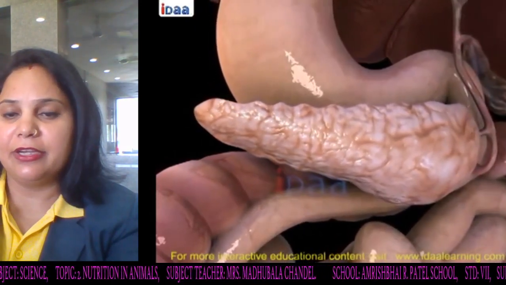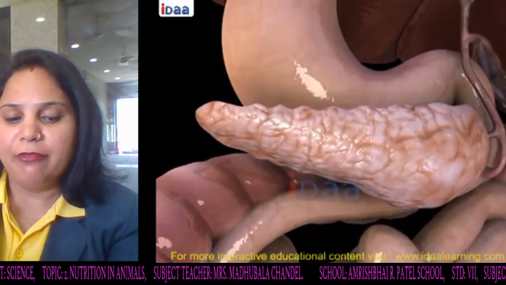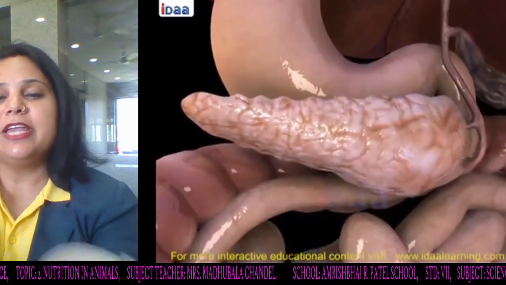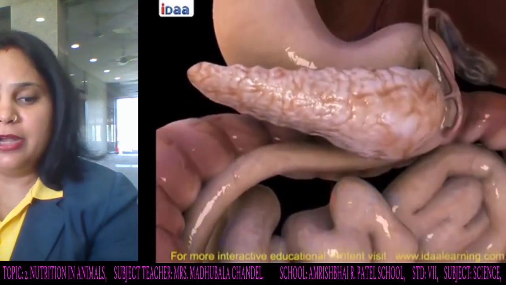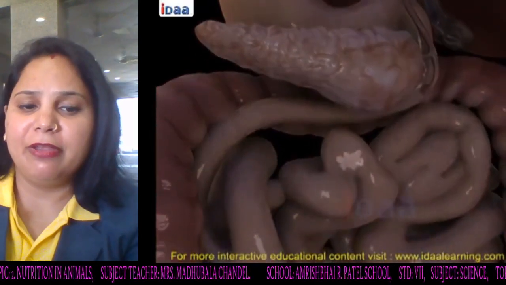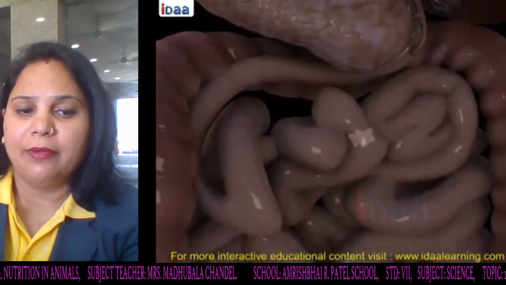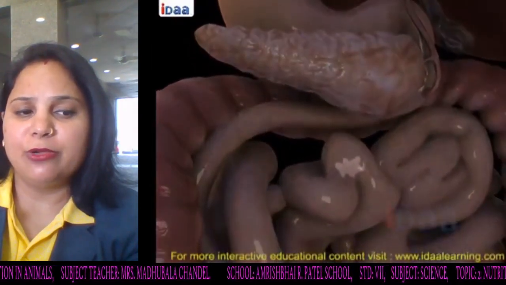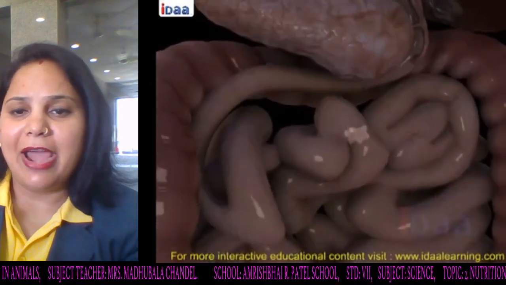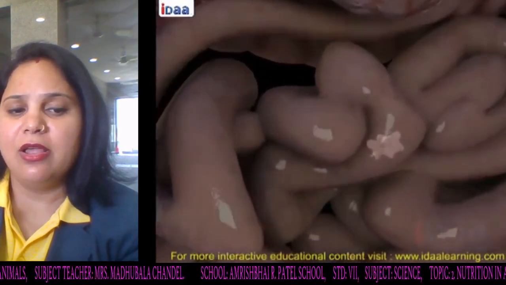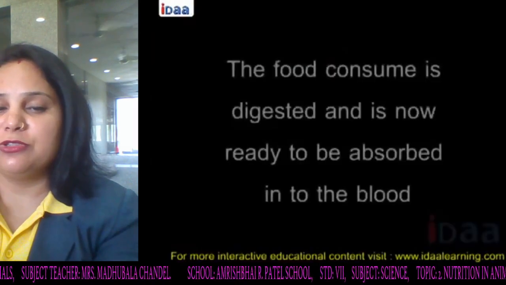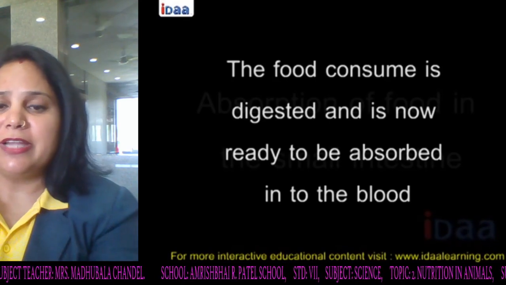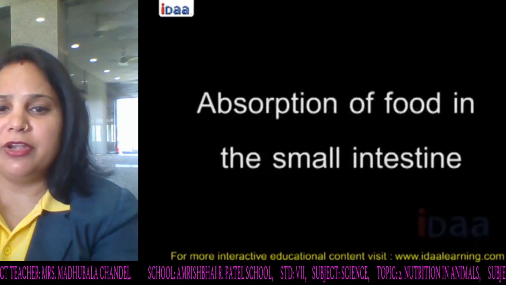After this is completed, the partially digested food reaches the lower part of the small intestine, where intestinal juices act upon the food and complete the digestion of any remaining components. Carbohydrates in food break down into sugars like glucose, fats into fatty acids and glycerol, and proteins into amino acids. The food consumed is digested and is now ready to be absorbed into the bloodstream.